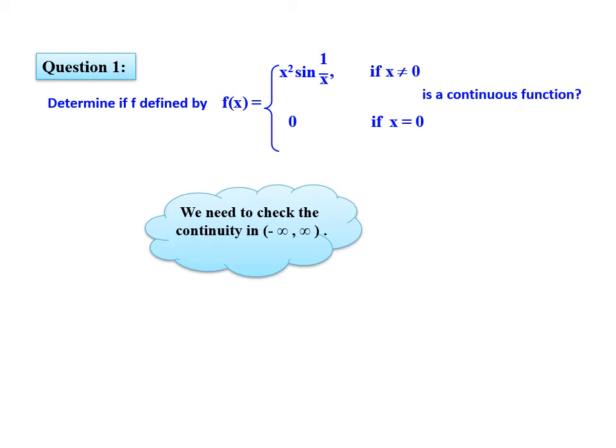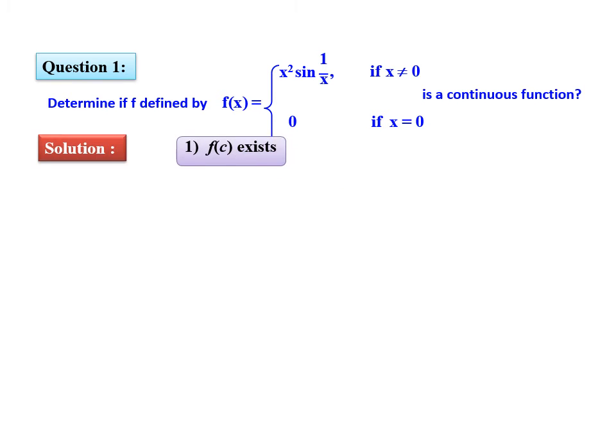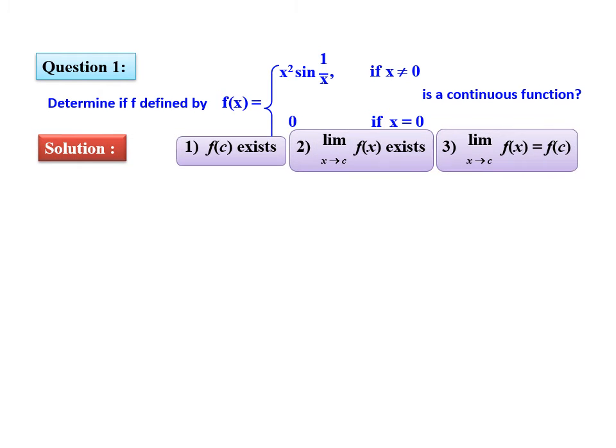So we need to check the continuity on the complete real line, that is minus infinity to infinity. First we will check that f of c exists. Second, we will find the limit of the function as x tends to c, and then show that the limiting value of the function is equal to f of c.